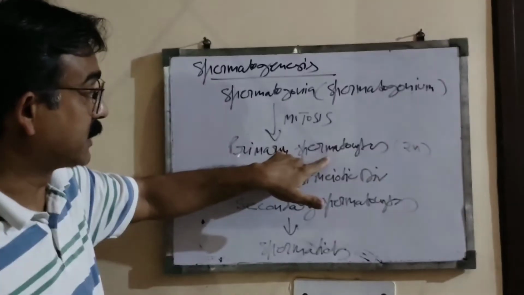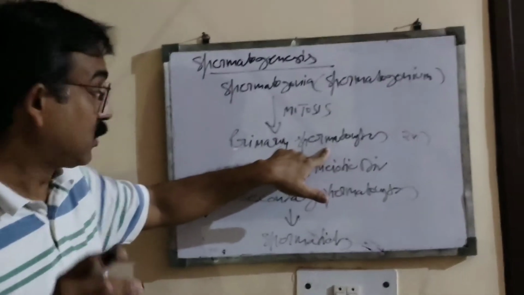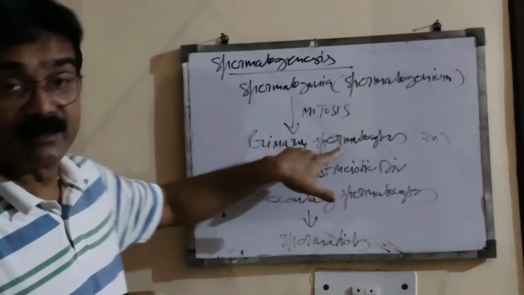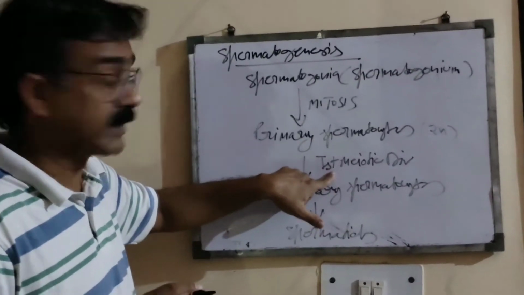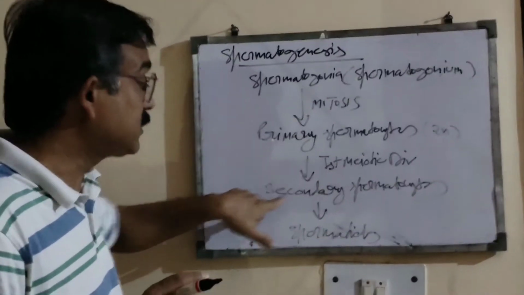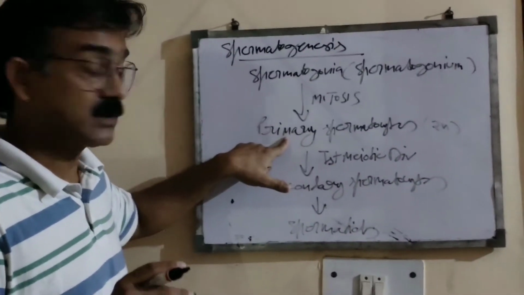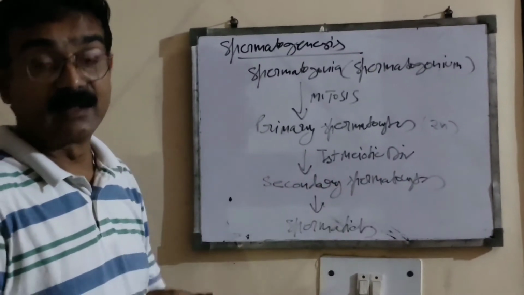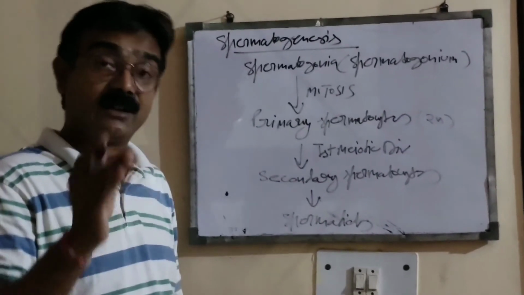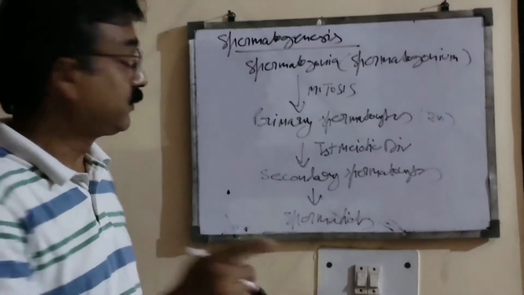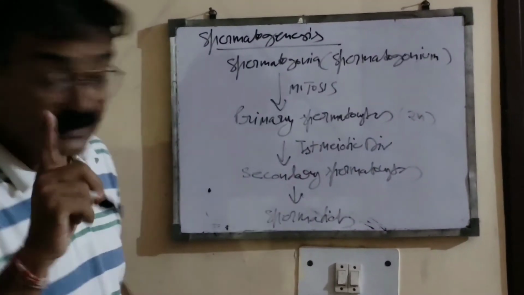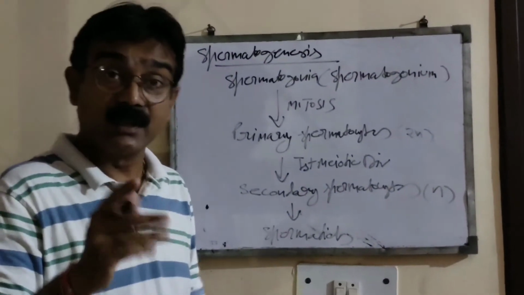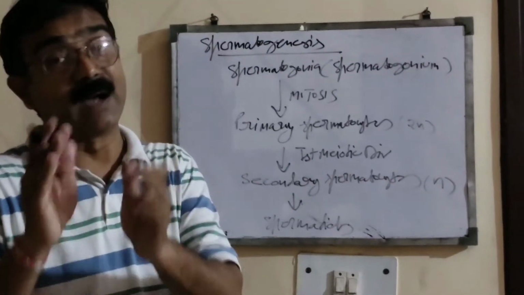So primary spermatocytes are diploid because they were formed by mitotic division. Now the next division that will take place in primary spermatocyte is what? Meiotic division. So what will happen? Each primary spermatocyte divides and forms two secondary spermatocytes. One cell of primary spermatocyte divides and forms two cells of secondary spermatocyte, and these formed secondary spermatocytes are haploid. Haploid means the number of chromosomes becomes half.